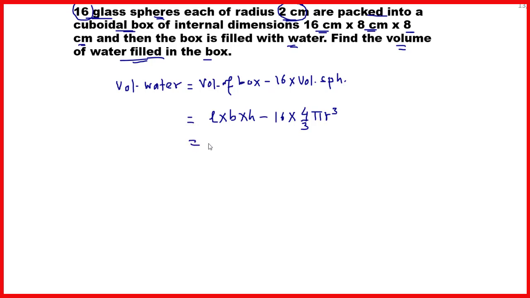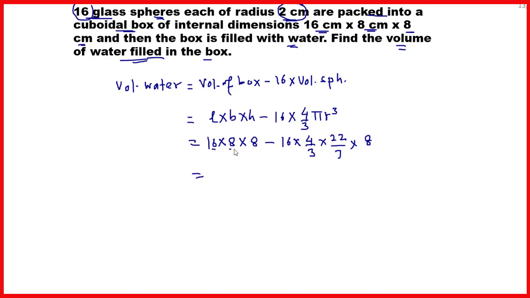And so which is equal to length is 16 centimeter into breadth is 8 centimeter into height is also 8 centimeter, minus 16 into 4/3 into 22/7 into r cube. Radius of the sphere is given as 2, so 2 cube will be 8.